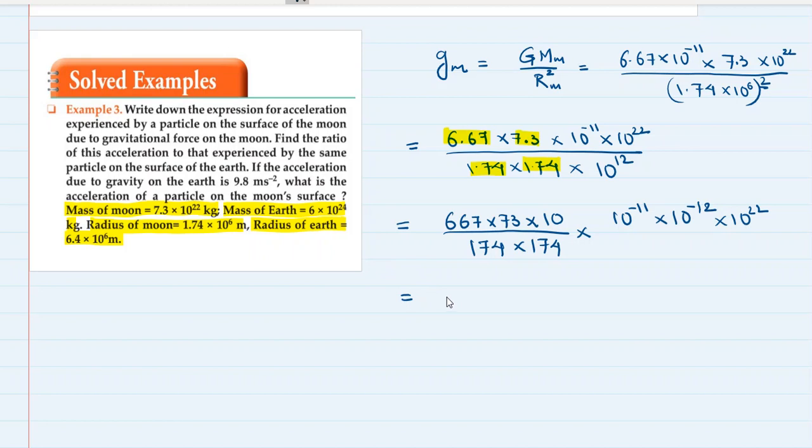Okay, now it is your time. I will just tell you what this will be. See, 10 raised to minus 11 plus minus 12. These two powers will get added because there is a multiplication sign between them. So this will become 10 raised to minus 23 multiplied by 10 raised to 22. So that is 10 raised to minus 1. That's not a problem. The problem is here. Here you cannot do anything more.